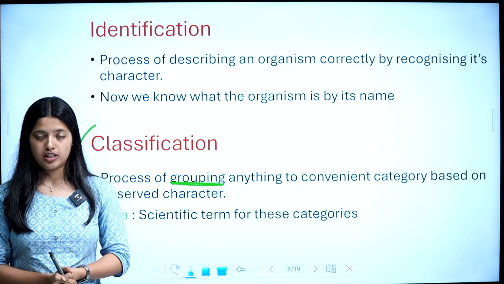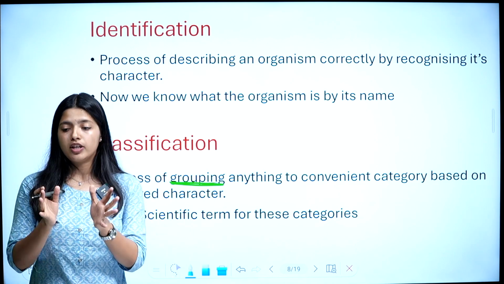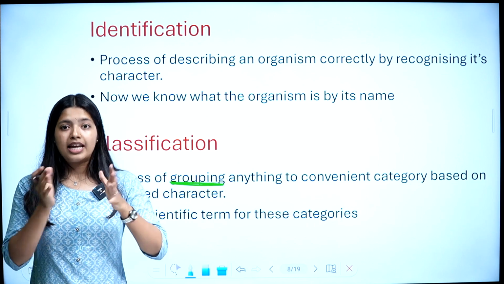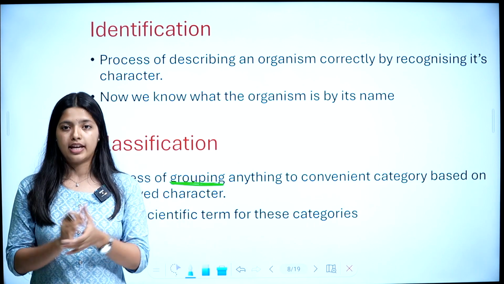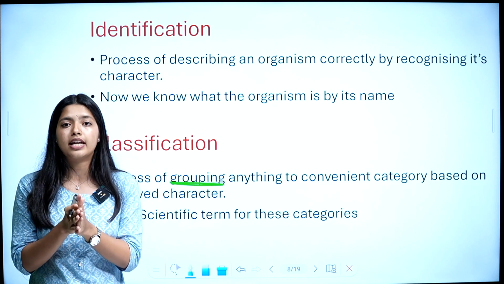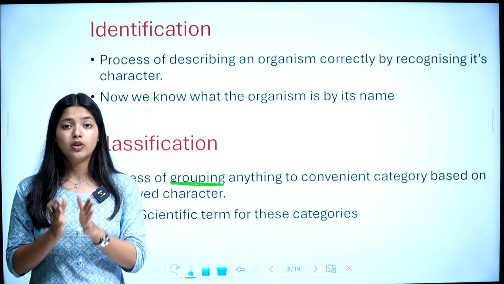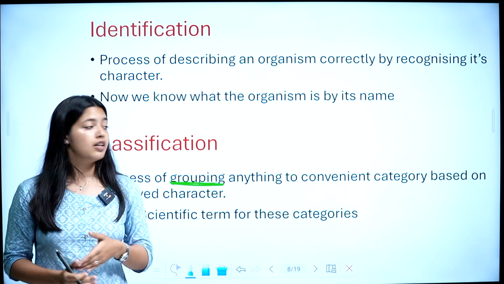For example, herbivores and carnivores. You will classify flesh eating animals into carnivores and grazing animals into herbivores. So there you are grouping organisms based on the character. What is the character? One is flesh eating and one is grazing. So grouping organisms based on observable characters is called what?